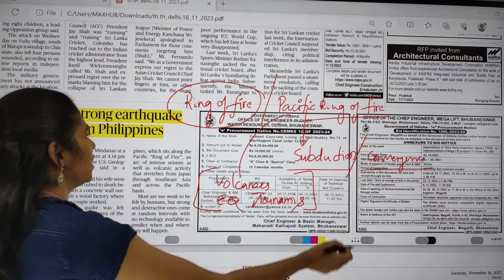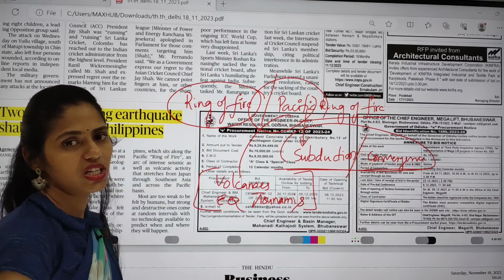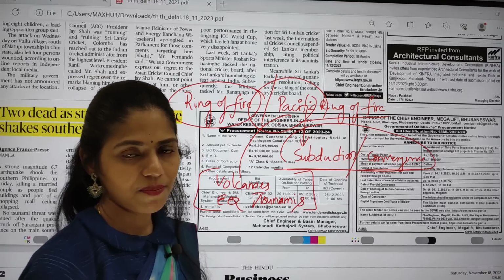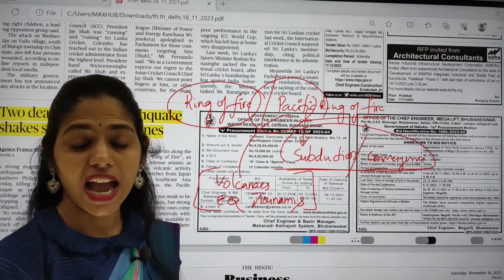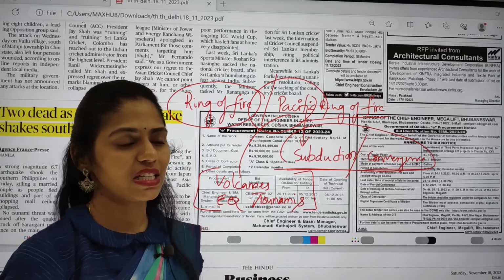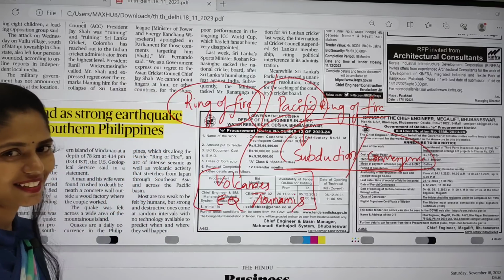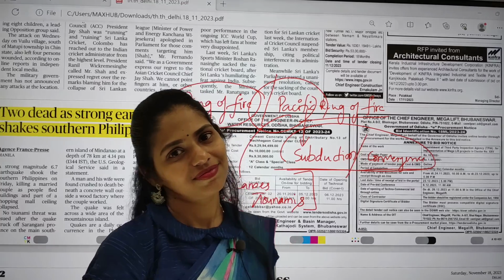So in this Pacific region, we have subduction or convergent plate boundaries. This is the reason for the high volcanic action and earthquakes, even tsunamis in this region. So I hope it is clear, right? I discussed the entire concept of earthquake within 5 minutes.